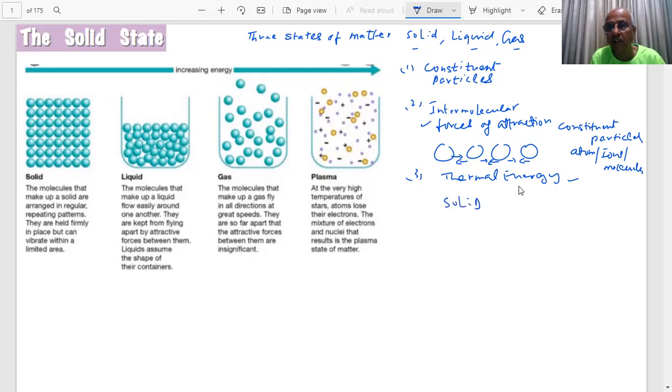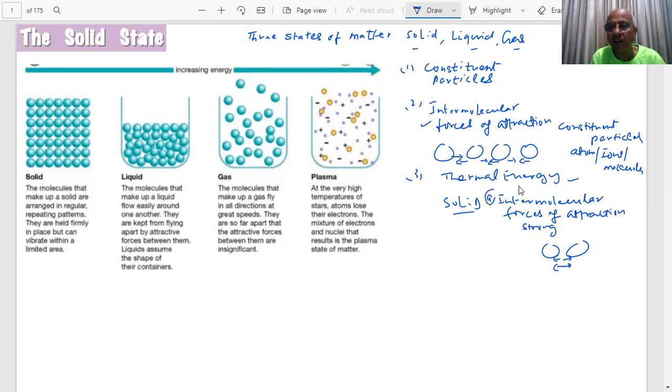In a solid, the intermolecular forces of attraction are strong. And the result of that, if these forces are strong, what will happen to the distance between the particles?